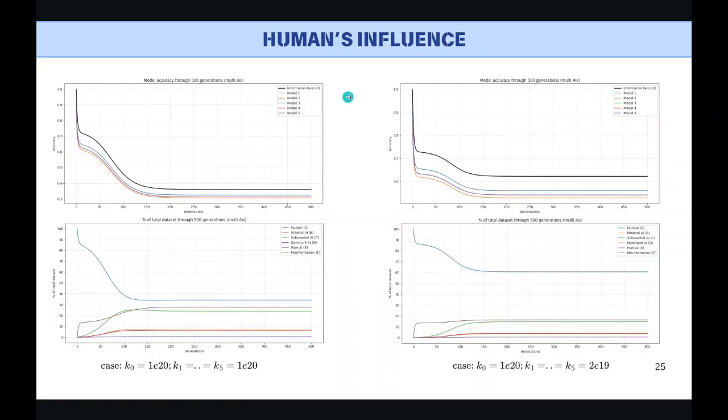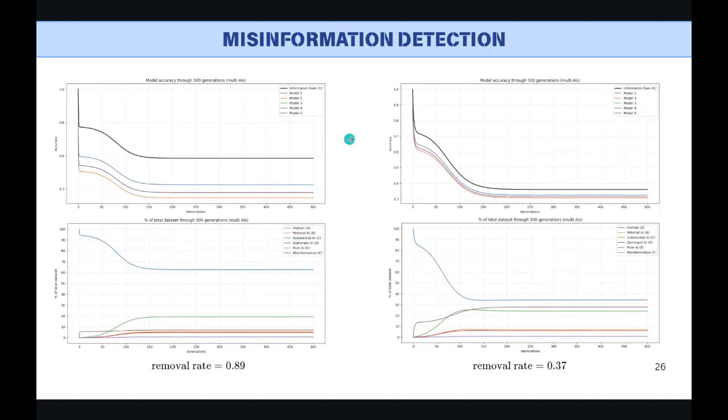First is the influence of humans in this model. This is the case when human output data takes the majority, and as you can see, it prevents the degradation of AI. So humans play an important role in this model. Next is the role of misinformation detection. A higher removal rate means it prevents misinformation from spreading better.